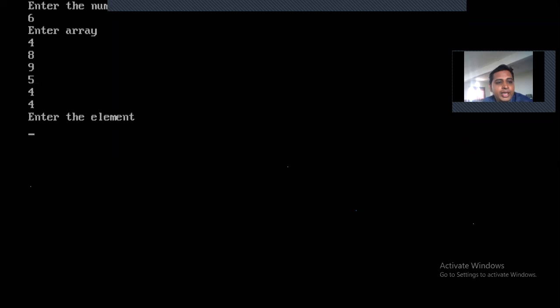So I am giving here 1. How many times is 1 repeated? It is 0. So C equal to 0 is the answer. So in this way you take the output, and no need to take it in your observation. This is only for reference. You can write it in the rough book.